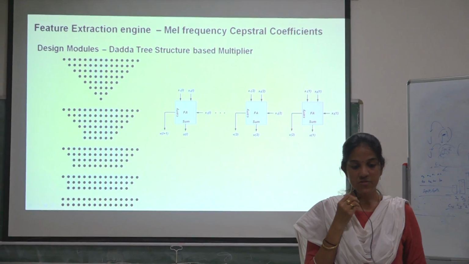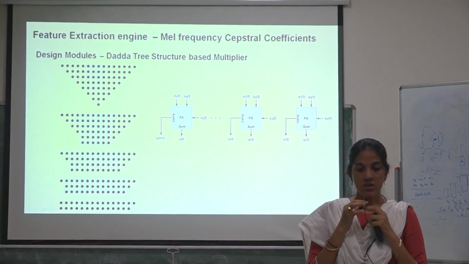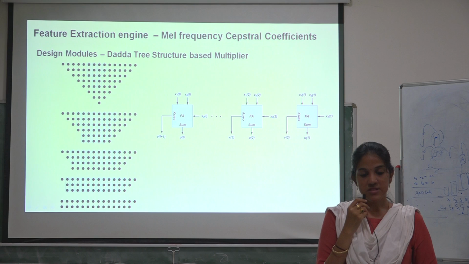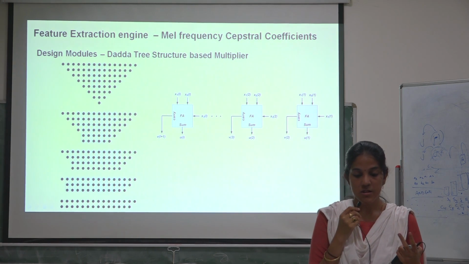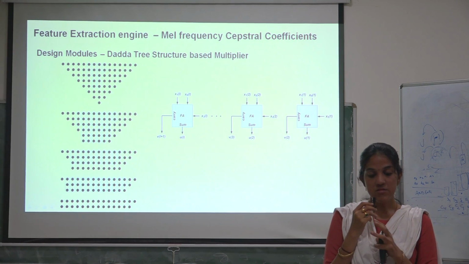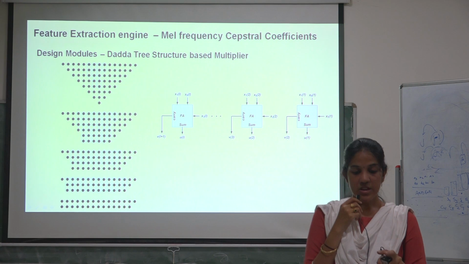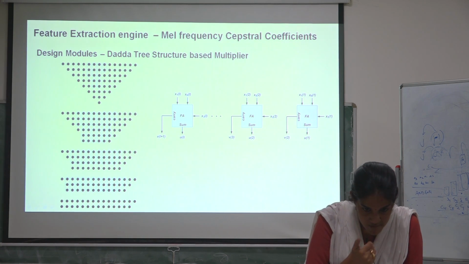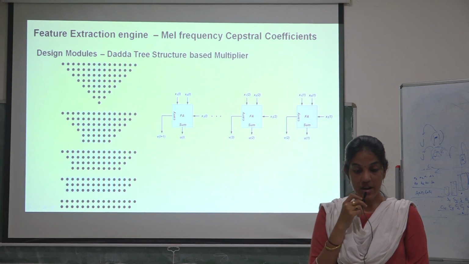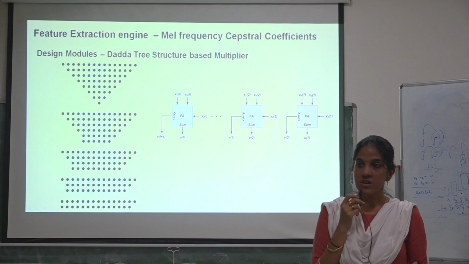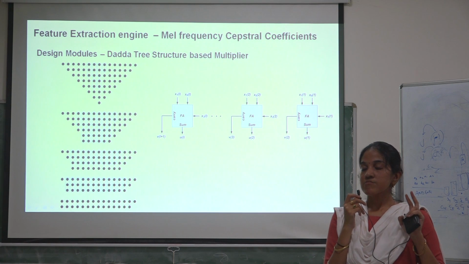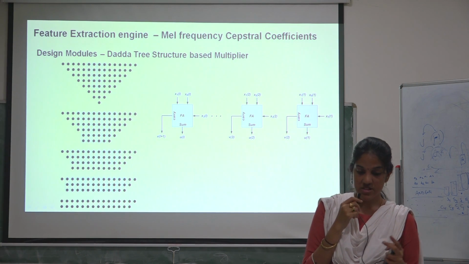Rather, for this example, we reduce only the required columns. For this example of an 8-bit multiplier, the second stage needs only 6 partial products. So to obtain only 6 partial products, we reduce the 0, 1, 2, 3, 4th columns, the 6th column, the 7th column, and the 7, 8, 9, and 10 columns. Only those columns are reduced, leaving all others. So the resource utilization, or the area, is drastically reduced.